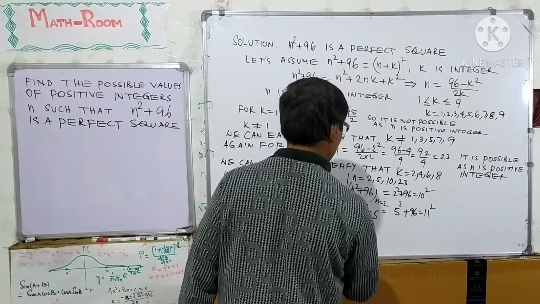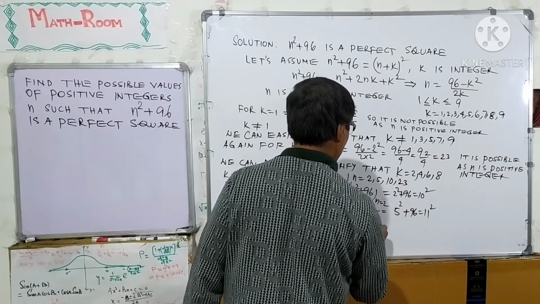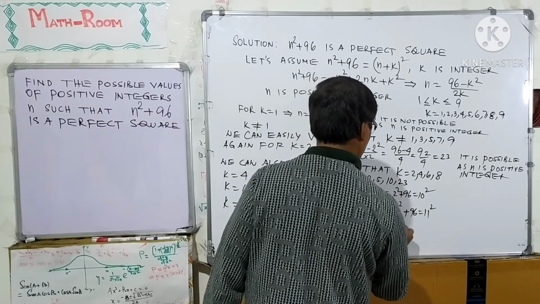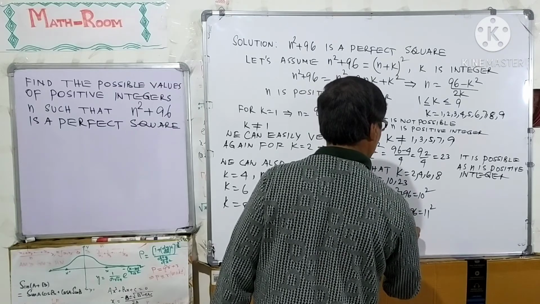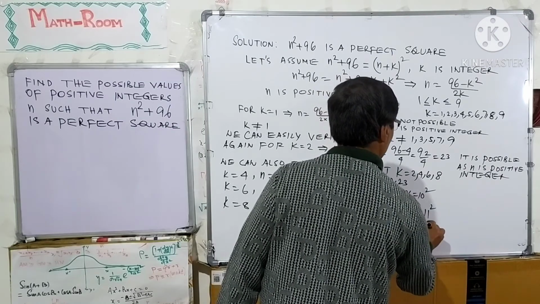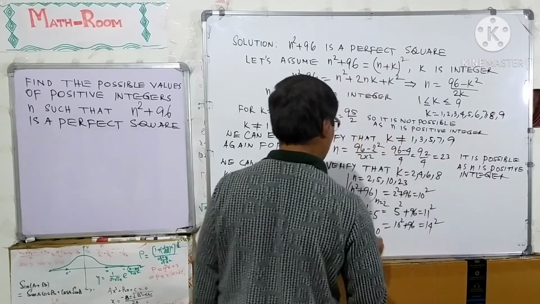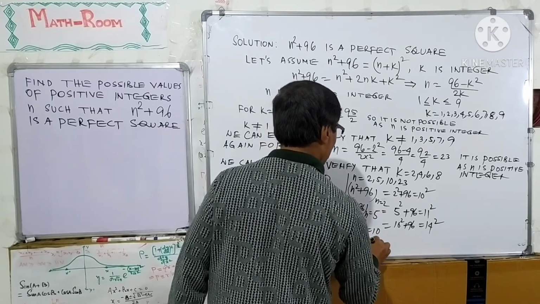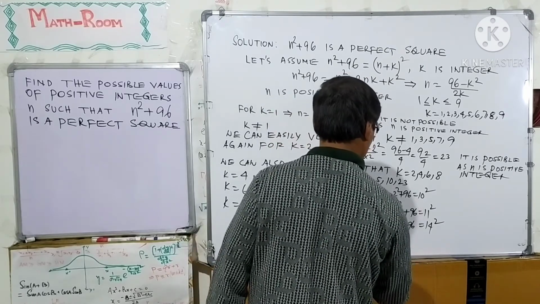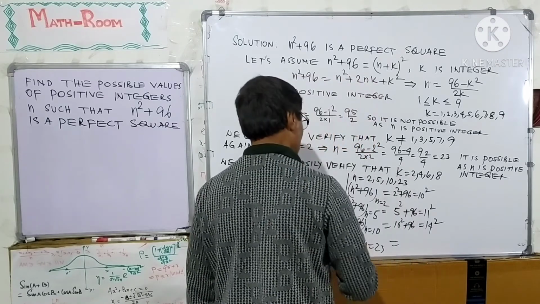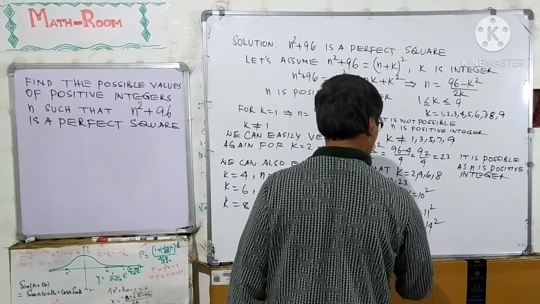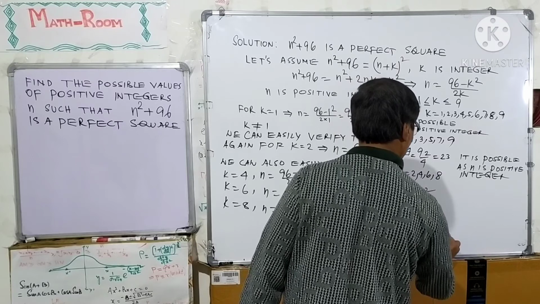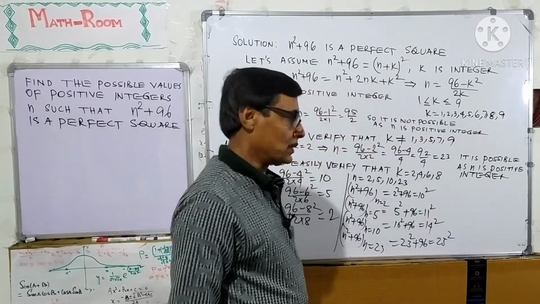For n equal to 10, we have 10 square plus 96 equal to 14 square, which is a perfect square. And for n equal to 23, 23 square plus 96 equal to 25 square, which is a perfect square.